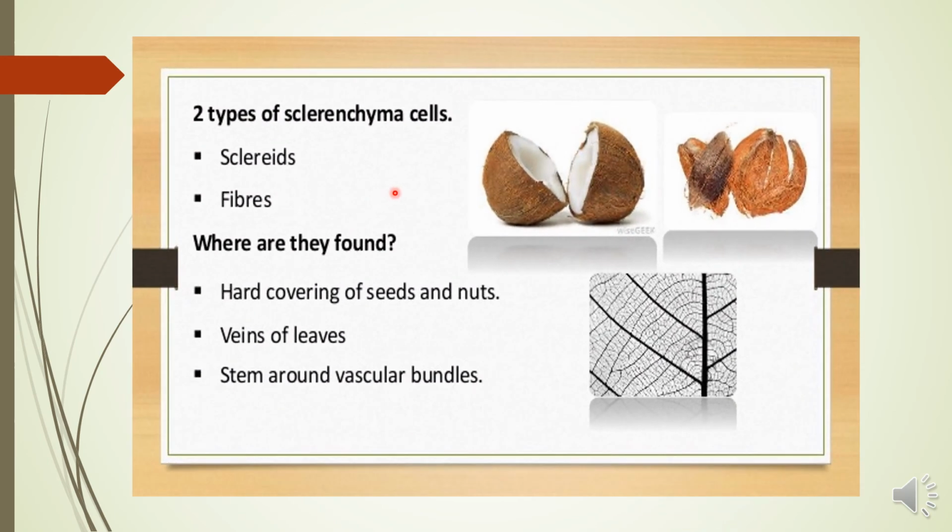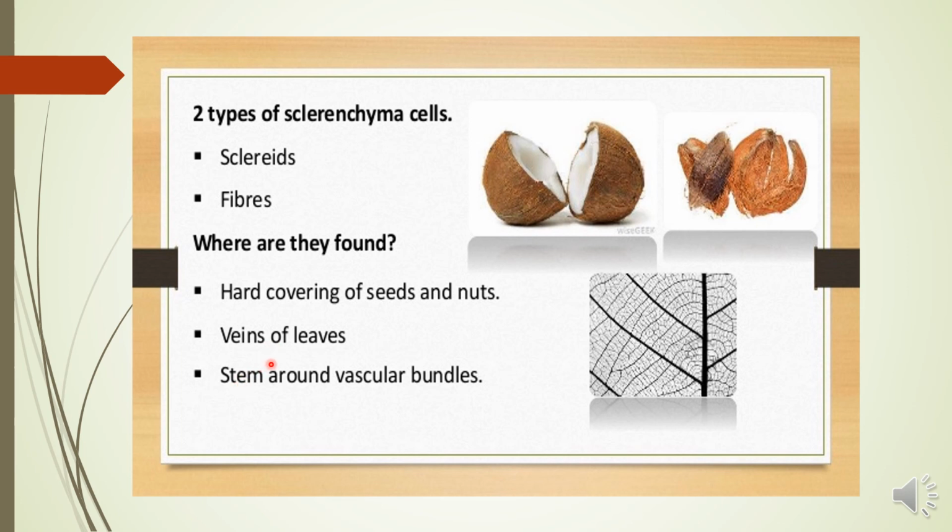Okay, there are two types of sclerenchyma cells, sclereids and fibers. And where are they found? They are found in the hard coverings of seeds and nuts. Nuts like almonds and walnuts, you might have seen their hard coverings. Their hard coverings are made up of this sclerenchyma tissue. They are dead tissues, but they are functional after their death. As you can see in the case of the coconut, the hard shell is made up of sclerenchyma tissues, and these are dead tissues, but they perform their function after their death.